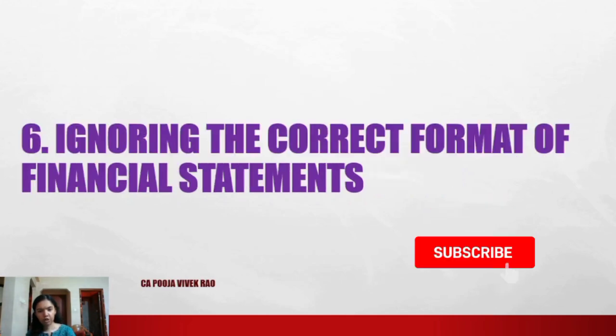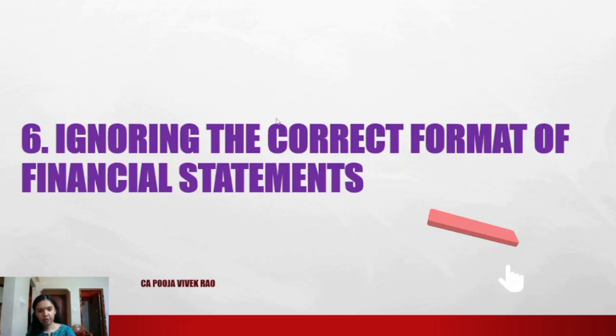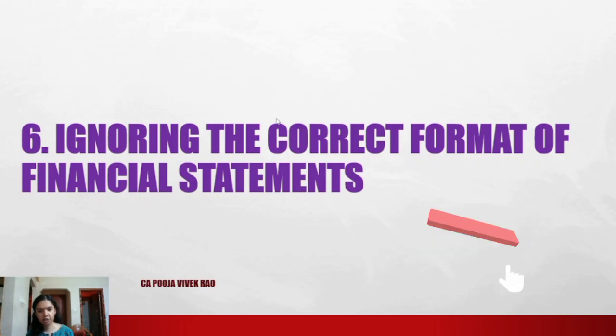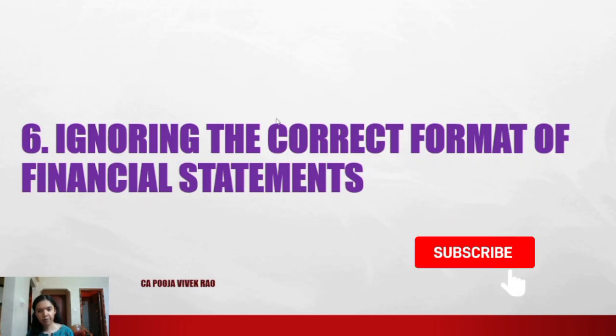The next error noticed was ignoring the correct format of the financial statement. For your CA Inter exam, Schedule 3 of the Companies Act, Division 1 is applicable. So you have to ensure your financial statements are in this format itself. Presentation matters a lot, and ICAI checks whether you can prepare the financial statements as per Schedule 3 Division 1.